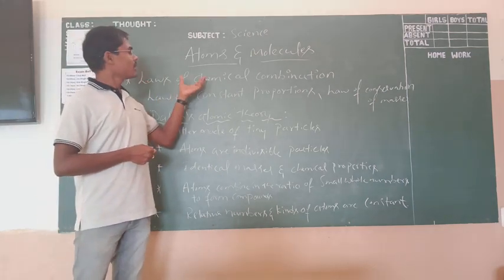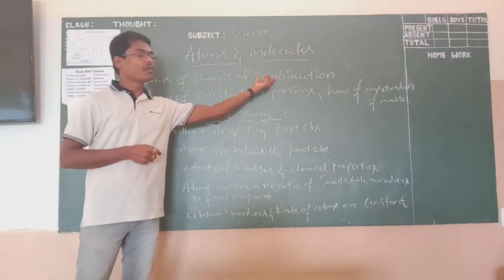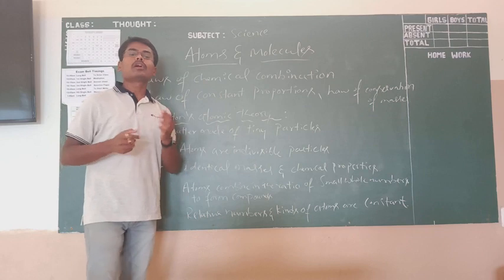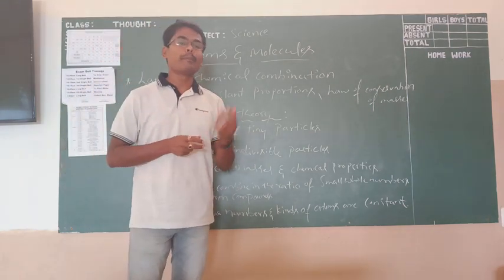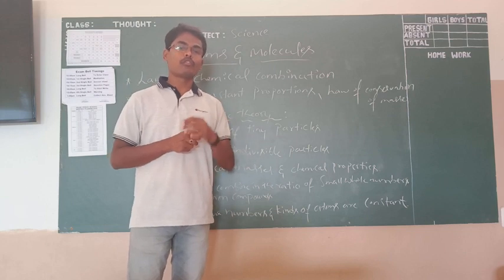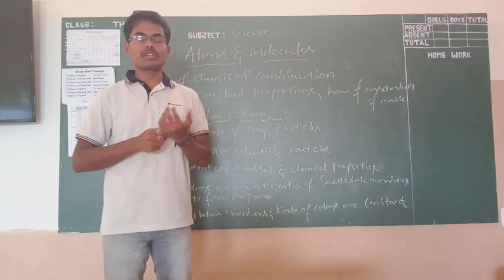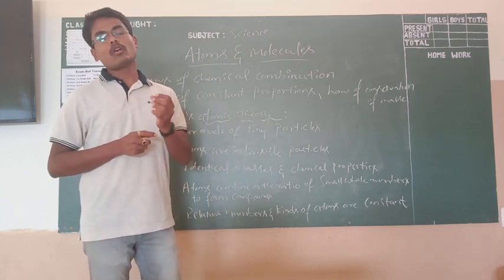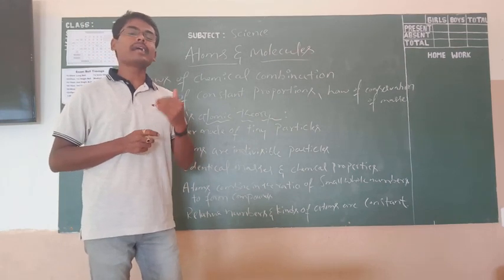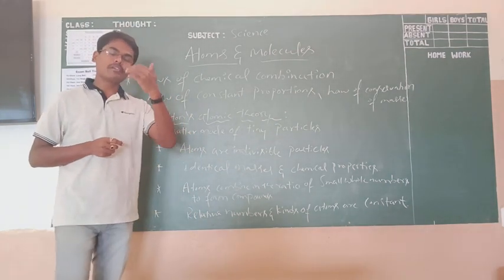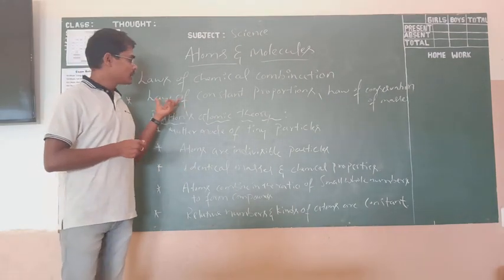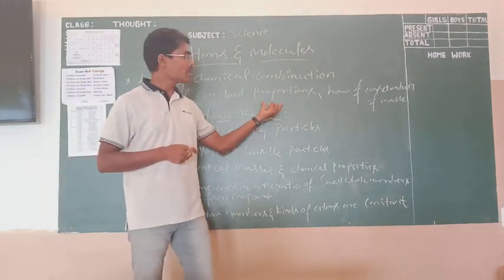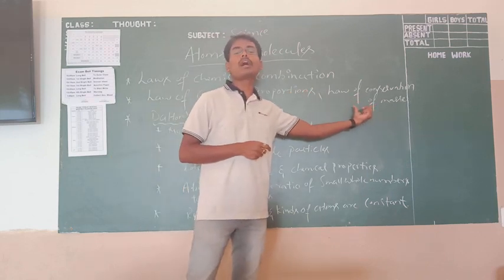Now the very first one, the laws of chemical combination. The laws of chemical combination mean how the atoms are going to combine to form an element, a compound, or a mixture, whatever it may be. In that we are going to study some laws: the laws of constant proportions and the laws of conservation of mass.